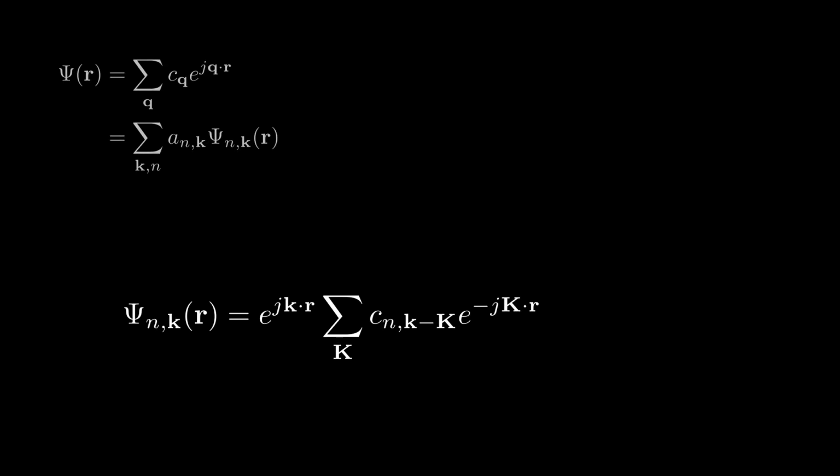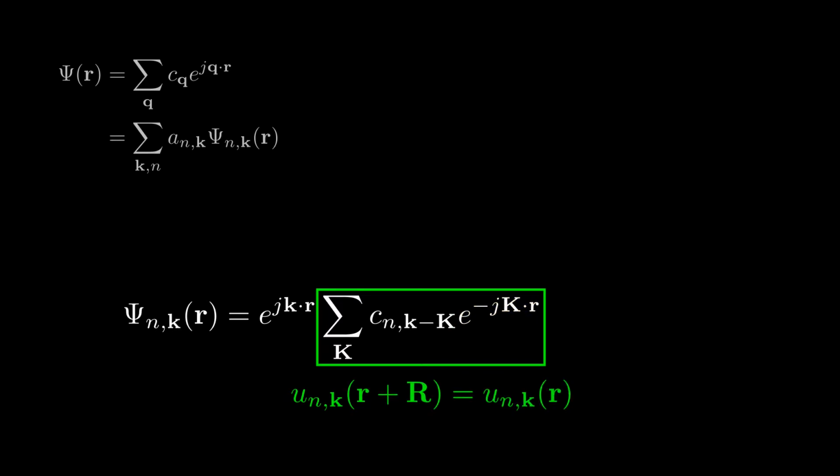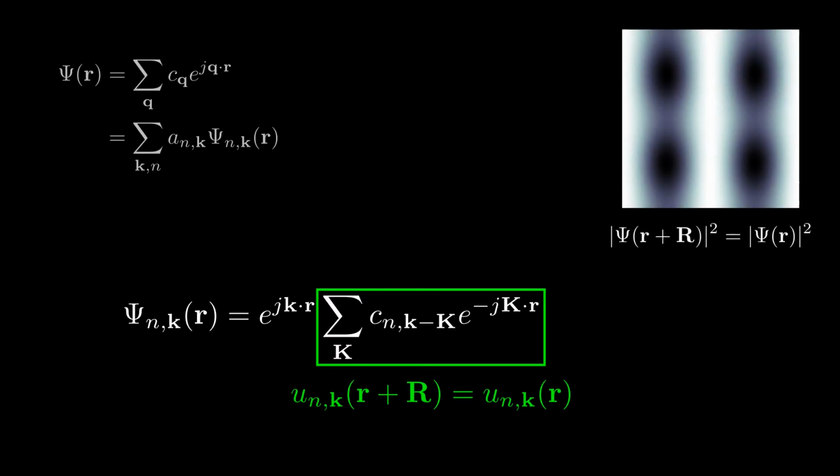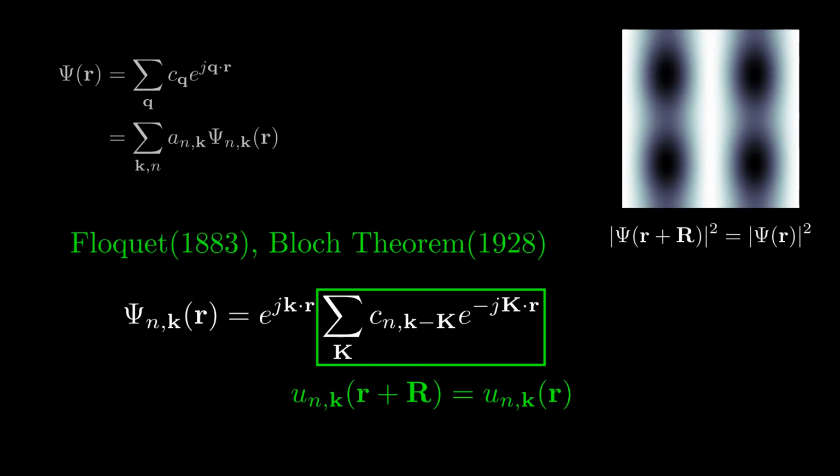Each eigenfunction psi n,k is expressed as the product of a plane wave e^(ik·r) times an envelope function which is expanded using the reciprocal lattice vectors G. As a result, the envelope function has the periodicity of the crystal, which is also true for the modulus of psi. This is known as Bloch theorem, and psi n,k are called Bloch waves. This was discovered earlier by Floquet in 1883, but not in the context of quantum mechanics.